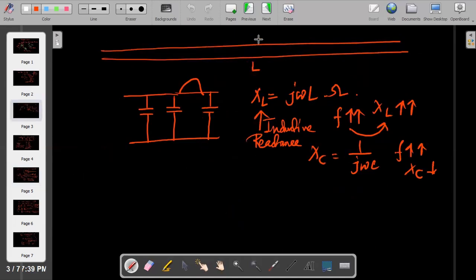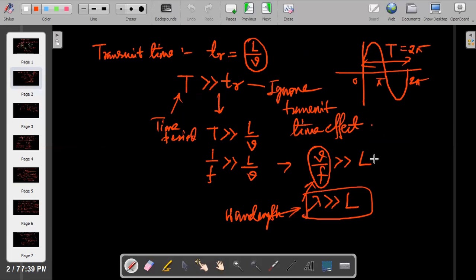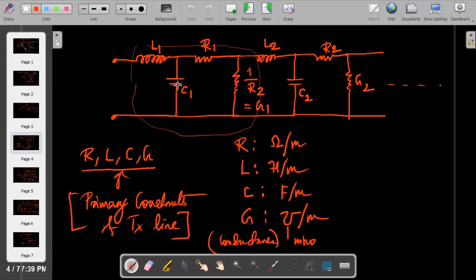Tell me. Hello, sir. Can you hear me? Yes. Sir, can you go to the second page? This one? The LCR circuit diagram. This one.